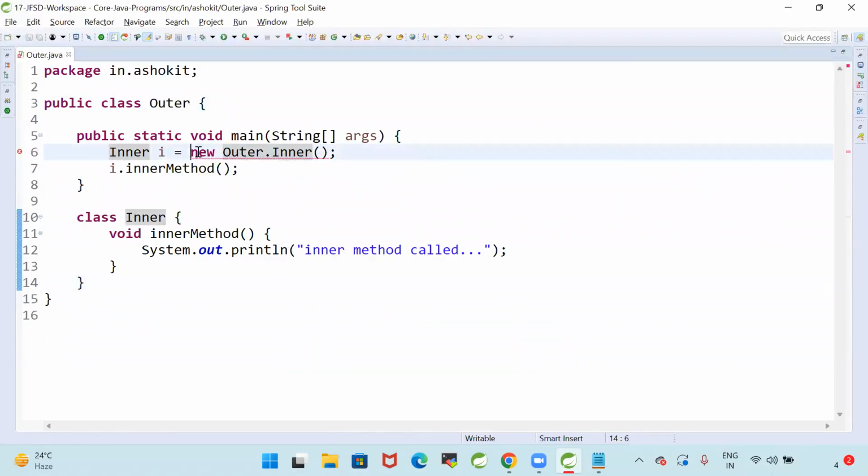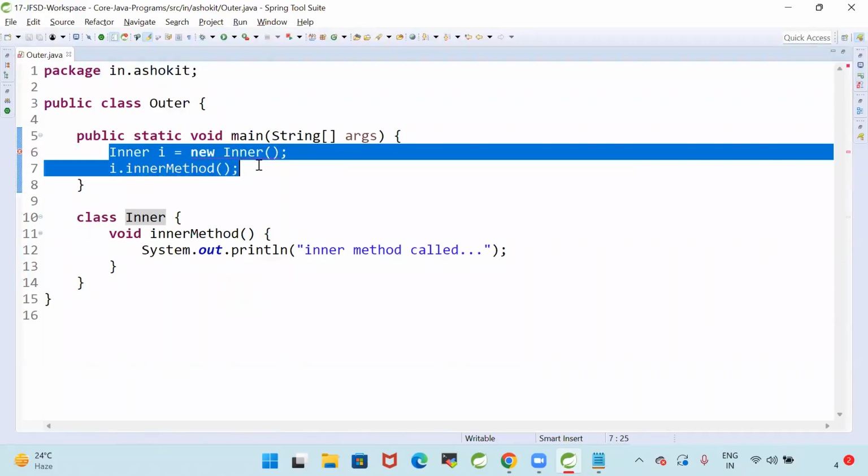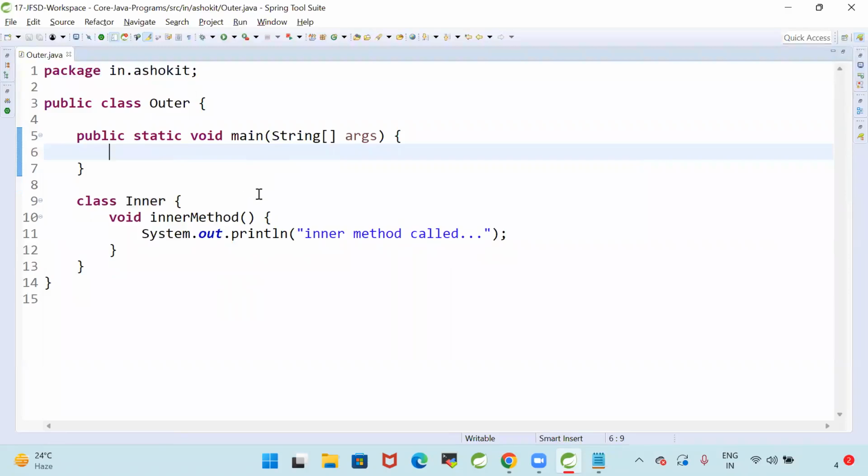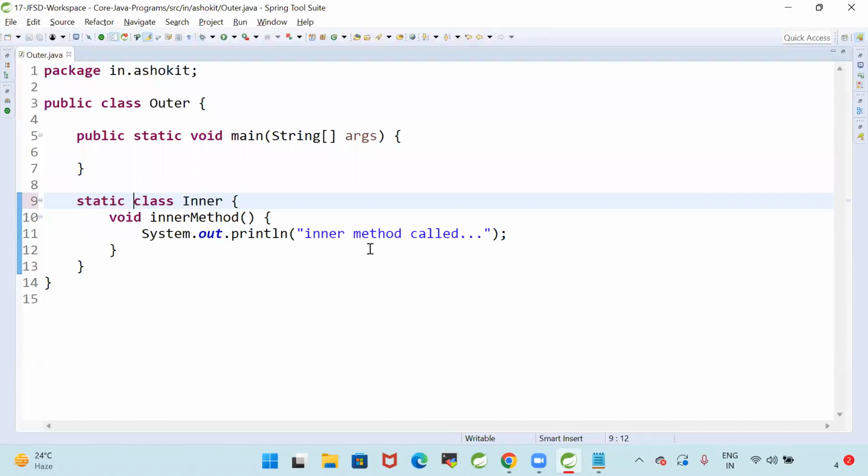I'm trying to create one class called inner class. What is the meaning of inner class? If one class is created inside another class, then that class is called an inner class. Non-static inner classes and static inner classes are available. If your inner class is created without the static keyword, that is called a non-static inner class. If you create a class with the static keyword, then that is called a static inner class.